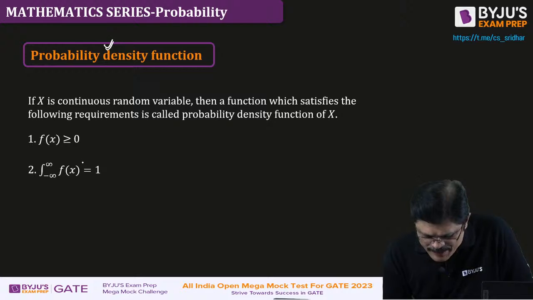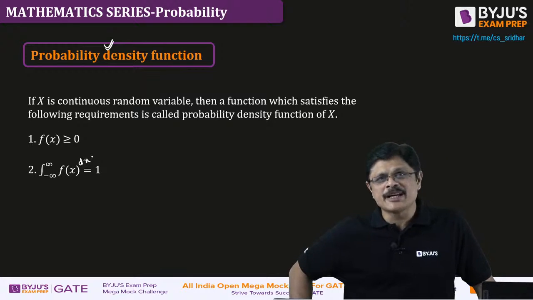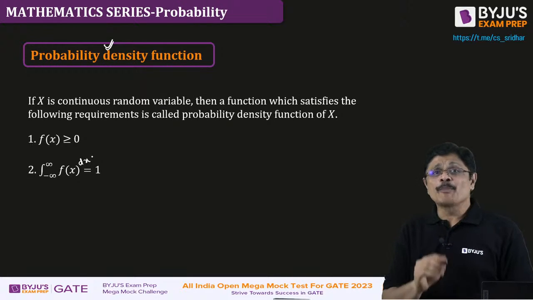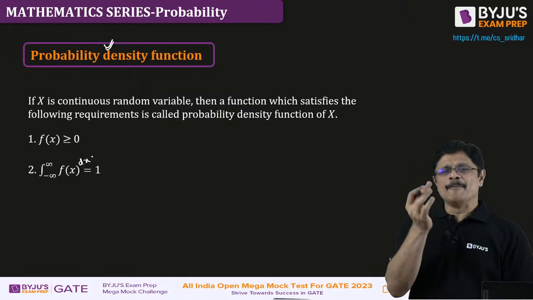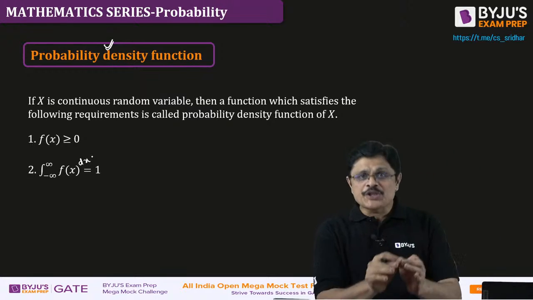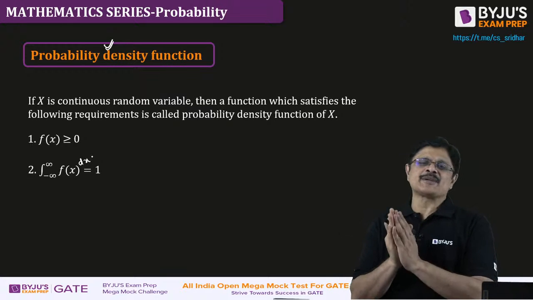Because, okay, dx I missed it, sir. Oh, please don't miss that. Integral minus infinity to plus infinity fx dx must be equal to 1. Am I clear? So, probability density function, of course, we have a formal definition of that, ignore that. But whatever way it is defined, it should be positive. And it should be in such a way that minus infinity to infinity fx dx must be equal to 1.